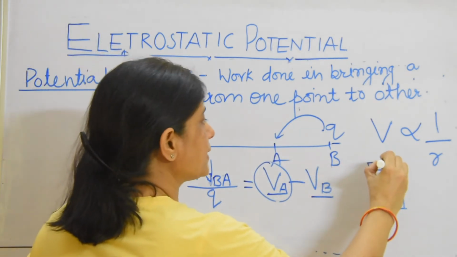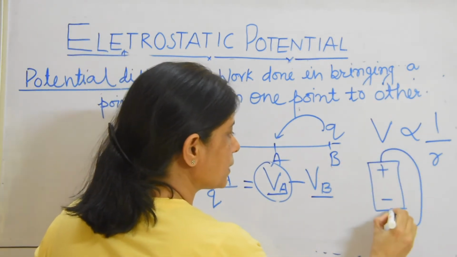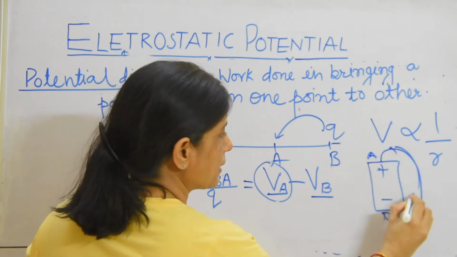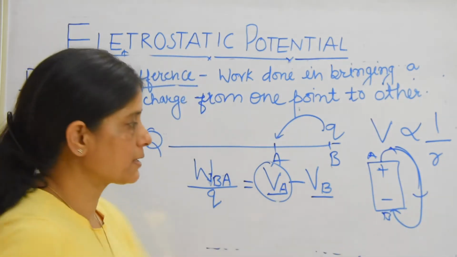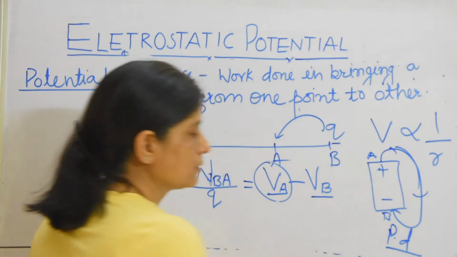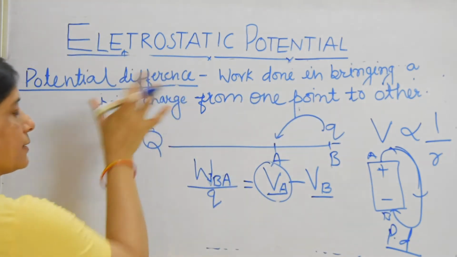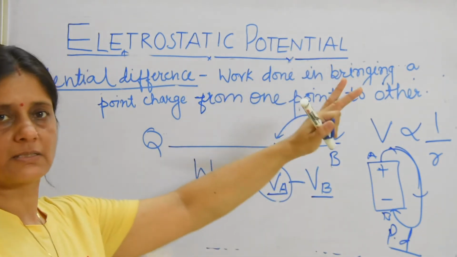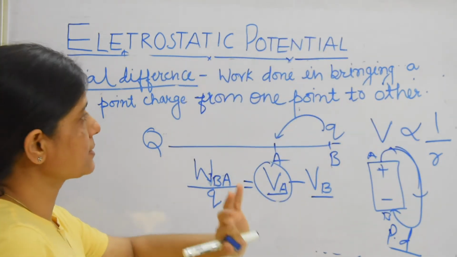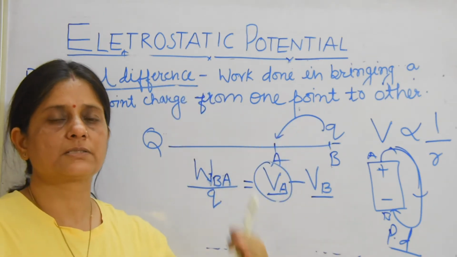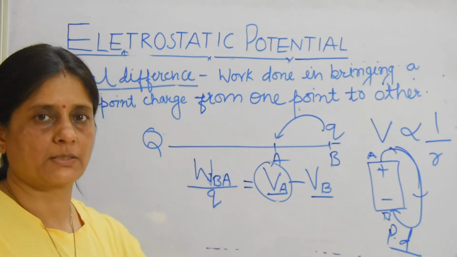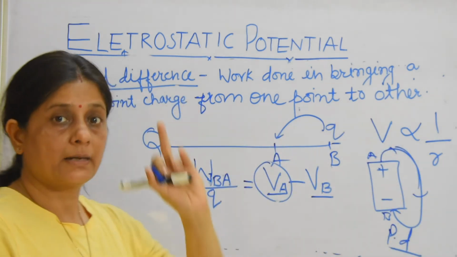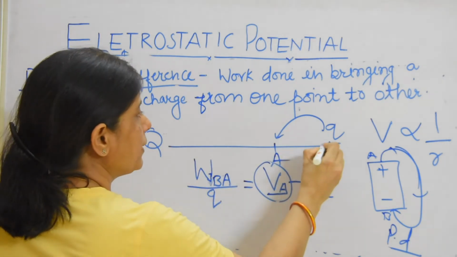But here we can say that bringing a positive charge in a cell, in a battery, from this point A to this point B, some work has to be done. It means this battery will have some potential difference. So we can think of a battery as having potential difference. But potential is actually imaginary, because bringing charge from infinity, just to understand, we can say potential means bringing charges from infinity to that point, work done in bringing. And potential difference is the work done in bringing a point charge from one point to another point.